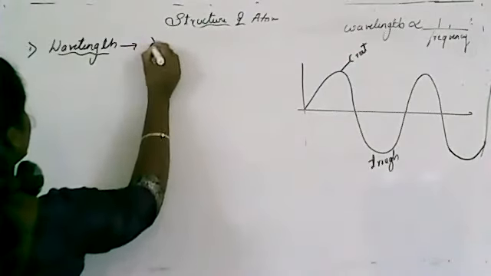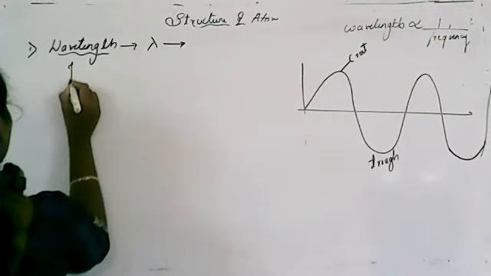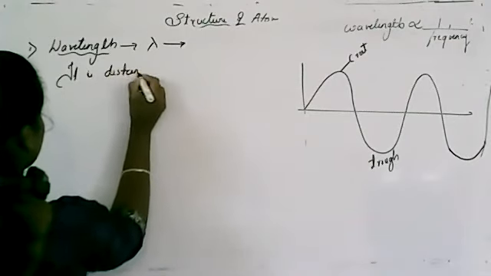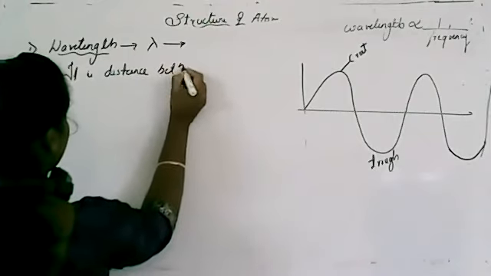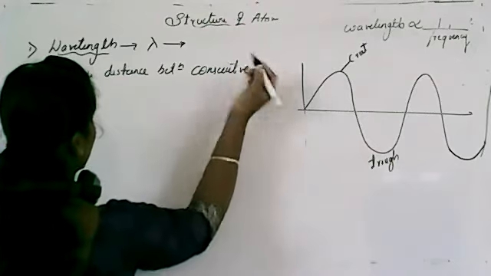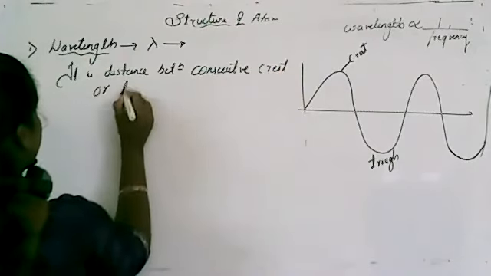Wavelength is represented by lambda, isn't it? So what is wavelength? It is the distance between consecutive crests or troughs.